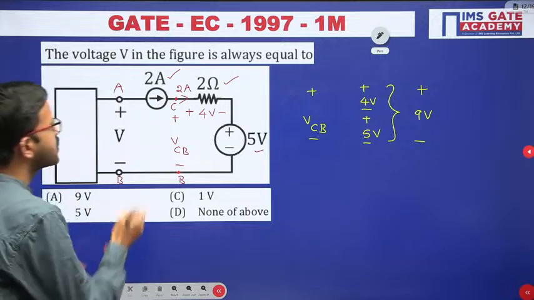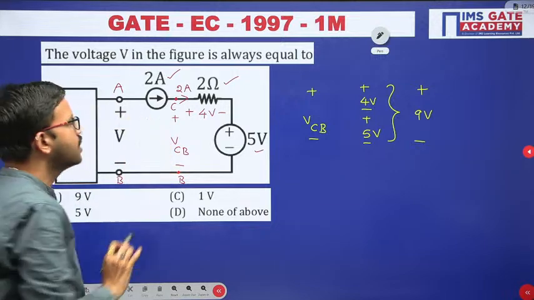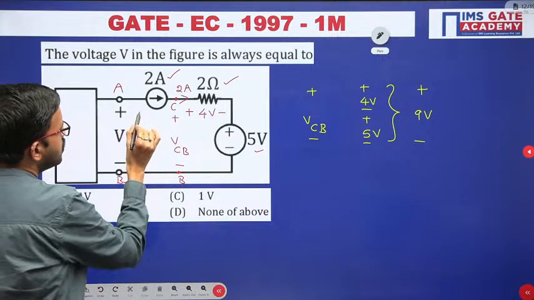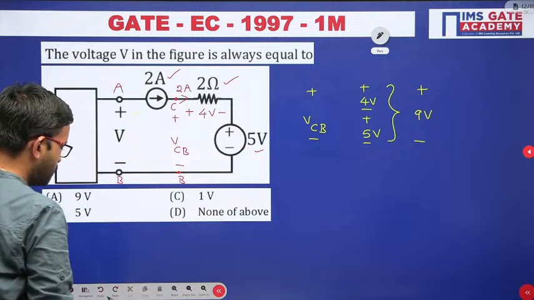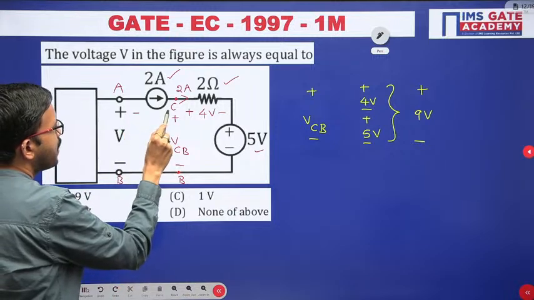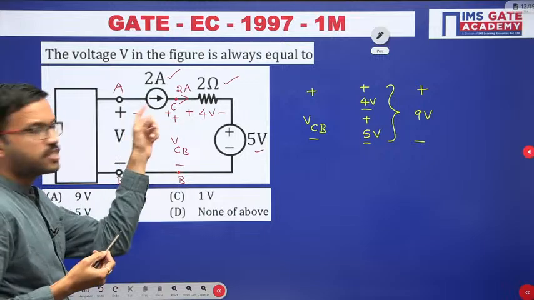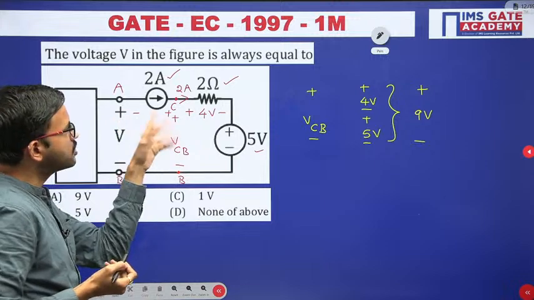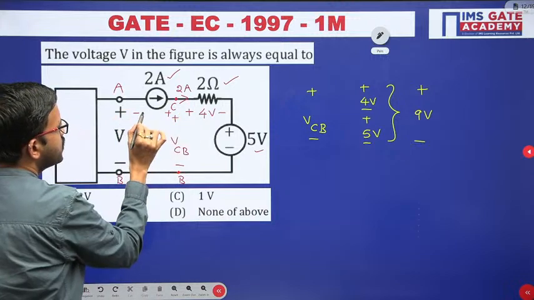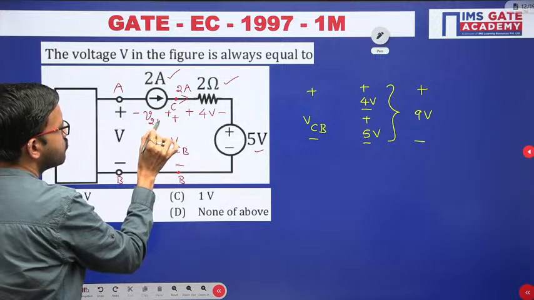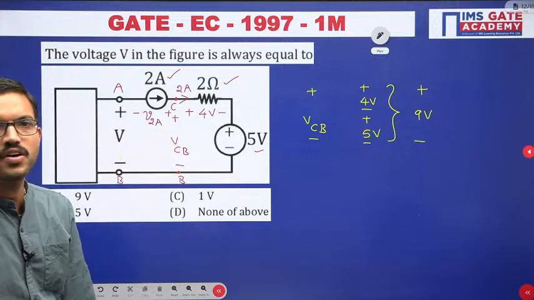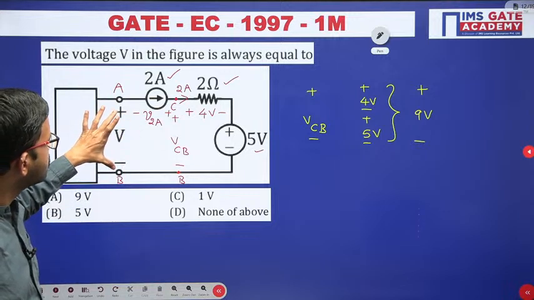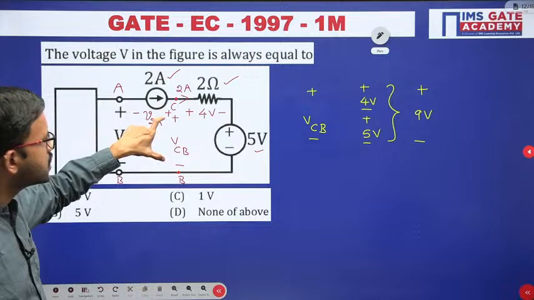The reason is, for example, here a 2 ampere current source is there. Since we don't have the voltage across it, I am representing the voltage polarity like this, minus plus, because since there is a current source, accordingly I have considered the polarities as minus plus, because from the positive terminal current leaves. So say the voltage across this current source is V2A. Now just apply KVL by considering these voltage polarities and this current source.